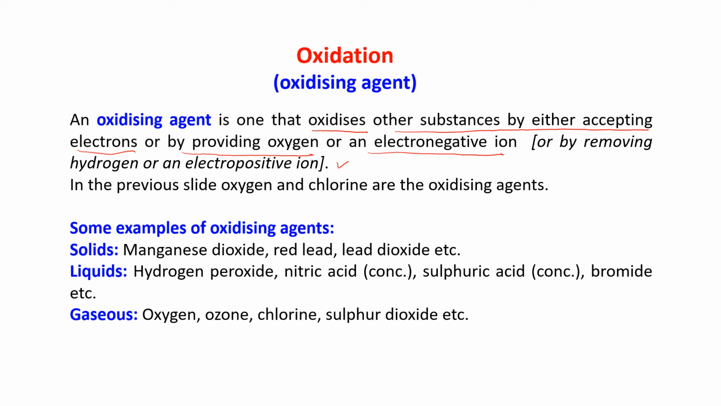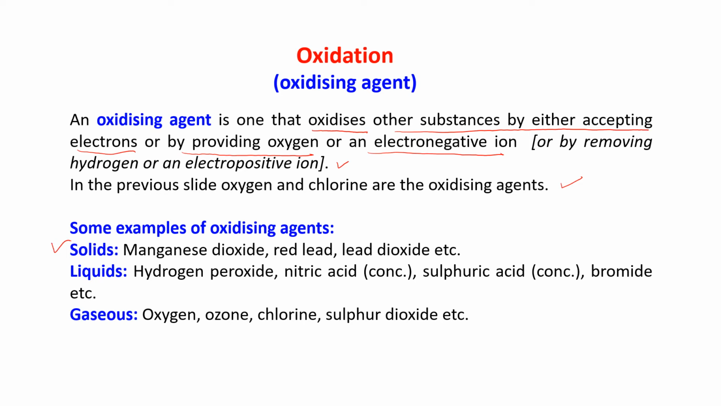by providing oxygen, I am talking about the oxidizing agent. So it is accepting electrons, that is why it is oxidizing someone else, or it can provide oxygen, or it can provide an electronegative ion, or by removing hydrogen or an electropositive ion. In the previous slide, oxygen and chlorine are oxidizing agents. Okay. Some examples of oxidizing agents.